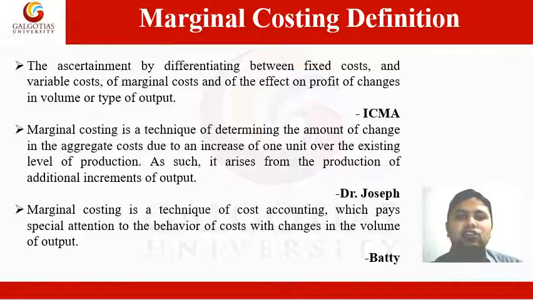Similarly, the second definition of marginal costing was given by Dr. Joseph. They said that marginal costing is a technique of determining the amount of change in the aggregate costs due to an increase of 1 unit over the existing level of production. As such, it arises from the production of additional increments of output.